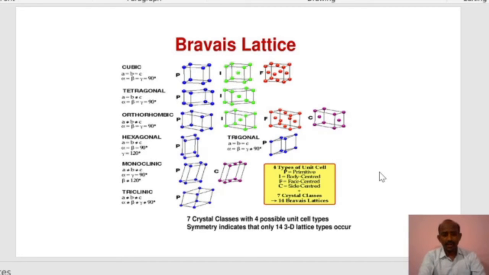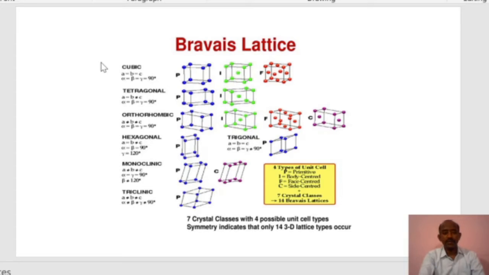All of these are called the Bravais lattice. Here in the Bravais lattice, for simplicity we will take the cubic system. In previous classes we have studied the cubic system. In the cubic system, all the sides are equal. That is, along the x-axis we take it as A, along the y-axis it is B, and along the z-axis it is C. The primitive cell is the minimum volume cell. The primitive cell is present in all the 7 crystal systems.